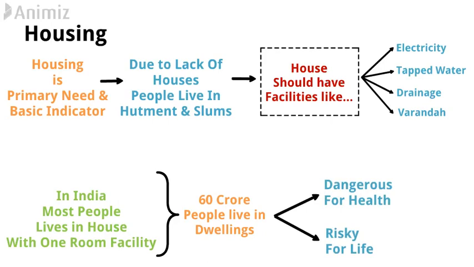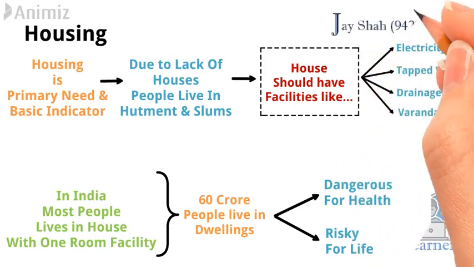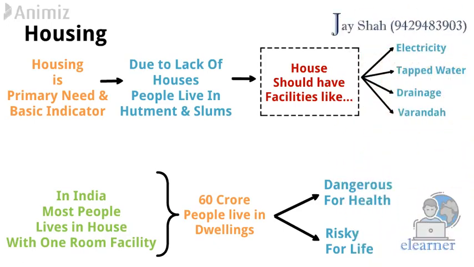You might have seen many times videos in which 3 to 4 story buildings are destroyed in just a couple of seconds, which can cause the death of a bunch of people. So housing is one of the basic indicators of poverty for which the government has to take immense steps.